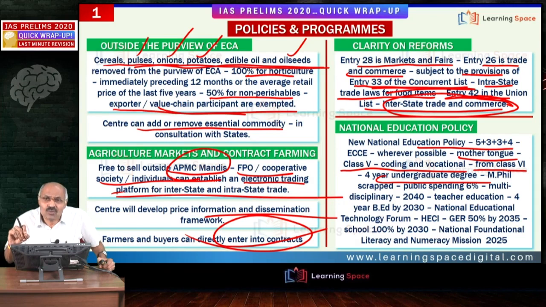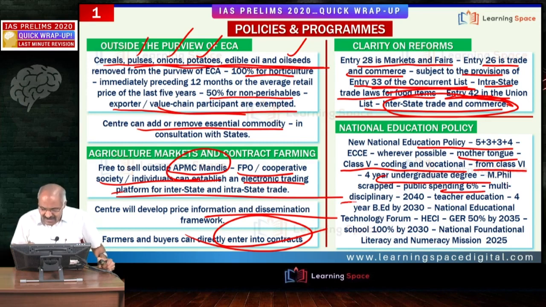Please don't forget, as far as health is concerned, the government's spending is around 1.6% of GDP. As far as education is concerned, as per various news reports, it is around 3.2% of GDP, but the government said it is close to 4.5% of GDP. Please do not forget these figures. The government's goal now, as per the National Education Policy, is to take it to 6% of GDP.